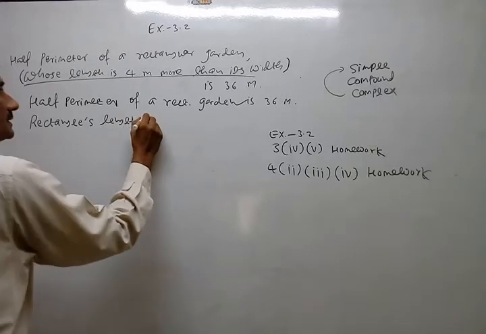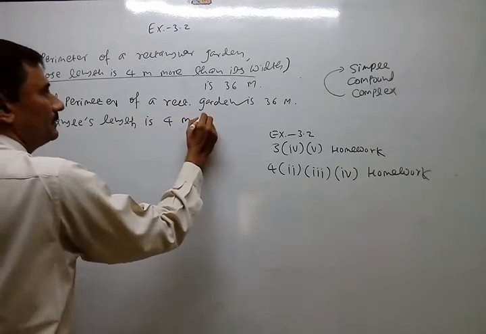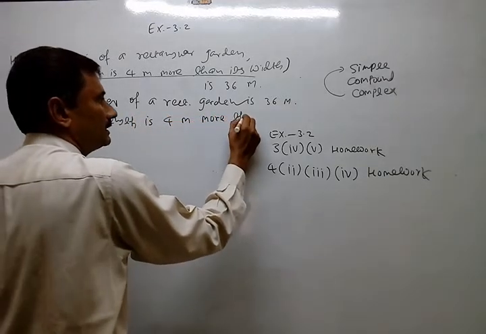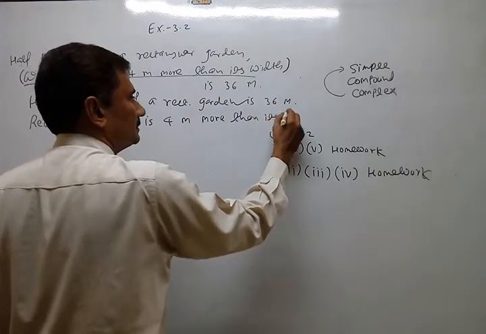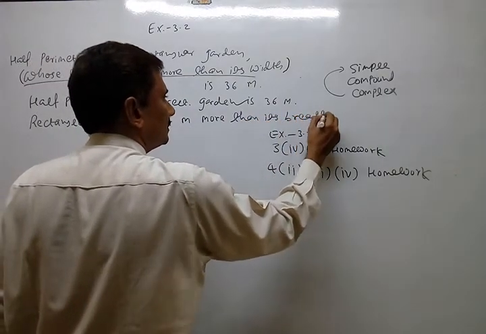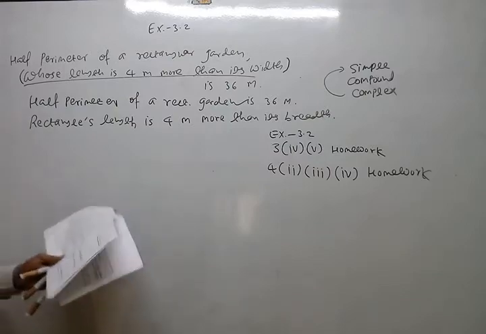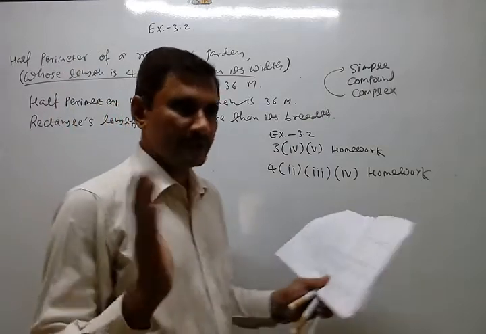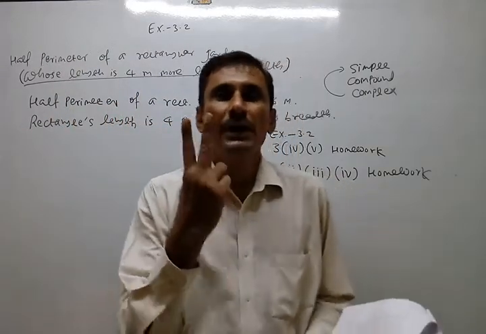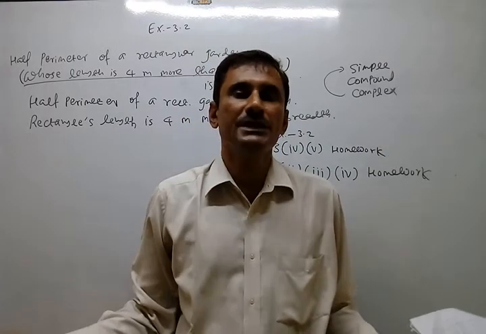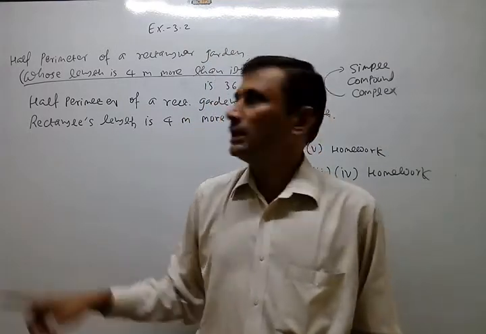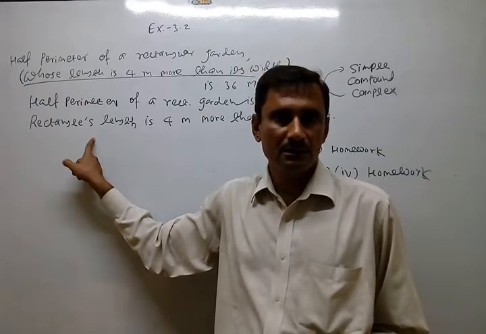Rectangle. Is 4 meter more than its breadth. Second statement with full stop. Okay. So I hope you understand how to convert a complex statement into two independent simple statements, then only you understand what is the matter.